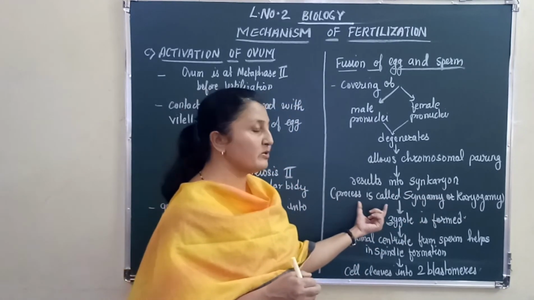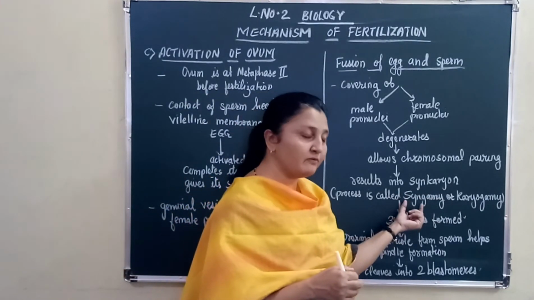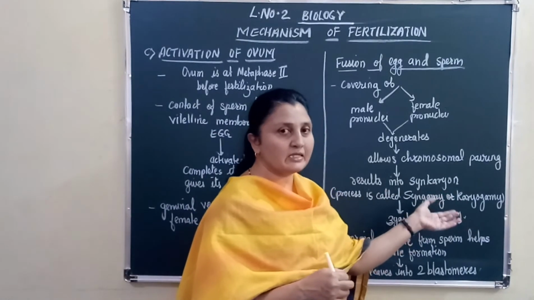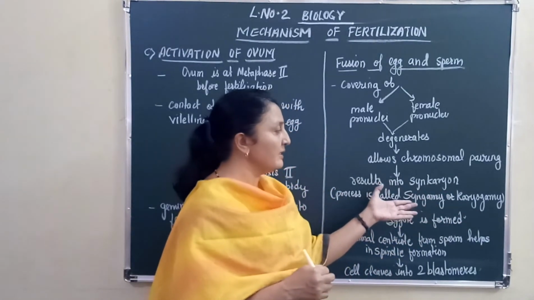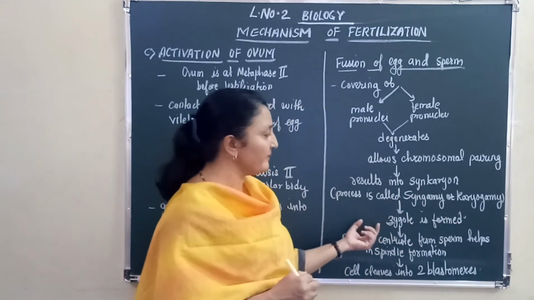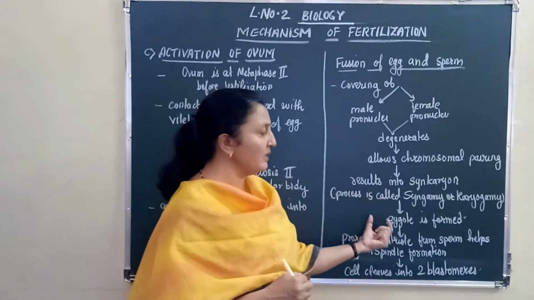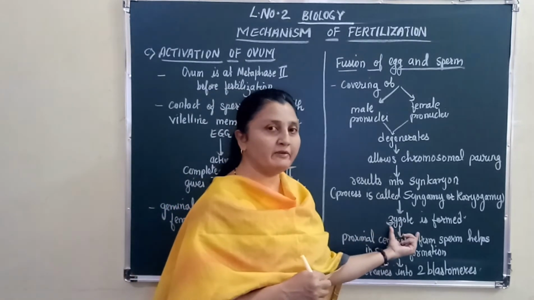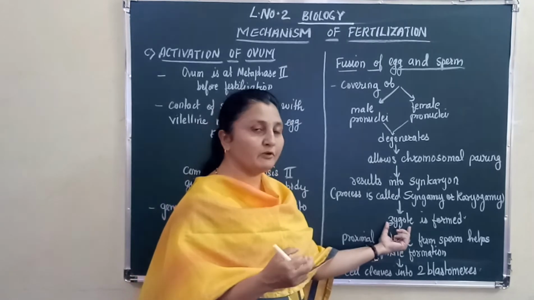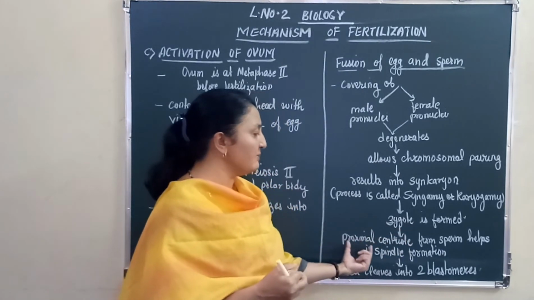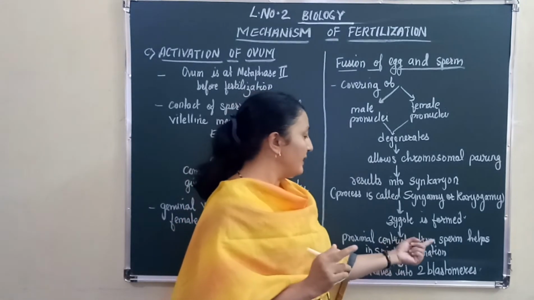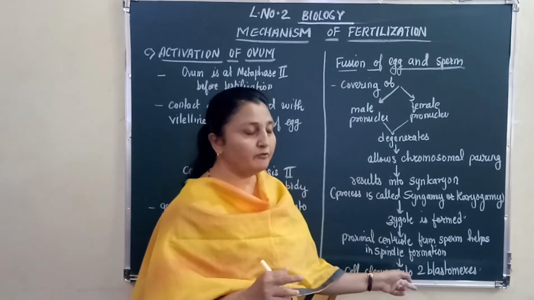The process is also called syngamy, that is fusion of gametes, or karyogamy, that is fusion of the nuclei. As a result of this fusion, the first cell of new life is formed, and that is the zygote. After the formation of the zygote, the proximal centriole, which was donated by the sperm, helps in spindle formation.